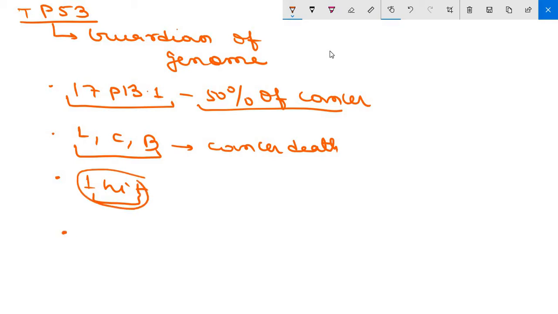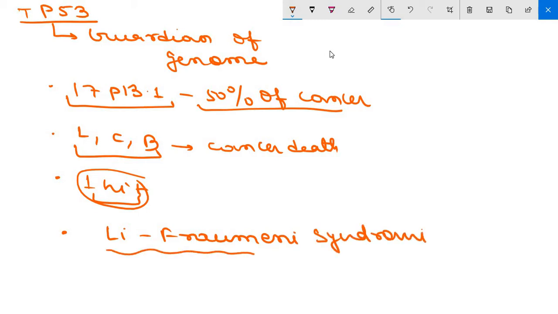Such individuals are said to have Li-Fraumeni syndrome. This is another MCQ question. Inheritance of a mutated copy of TP53 predisposes individuals to malignant tumors because only one additional hit in the lone normal allele is needed to abrogate TP53 function. This syndrome carries a 25-fold greater chance of developing a malignant tumor by the age of 50 than the general population.